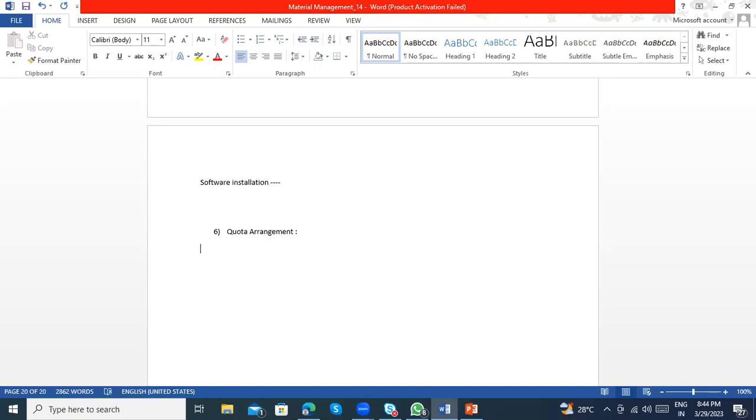And coming to the quota arrangement, this is one which normally nobody uses. I have worked on around 30 projects, but I have seen only one client using this quota, and that was almost 10 years back, I think. Most probably they are not using this quota.